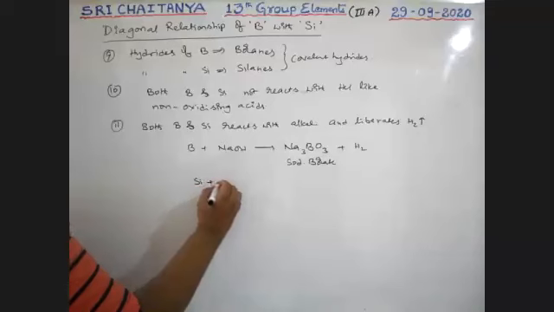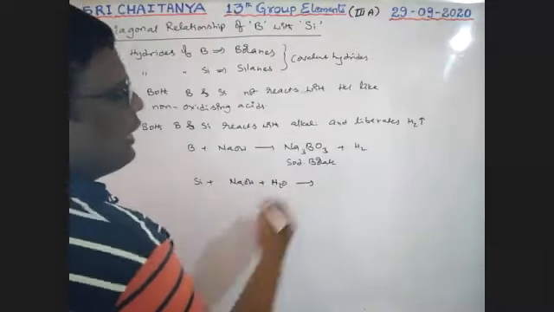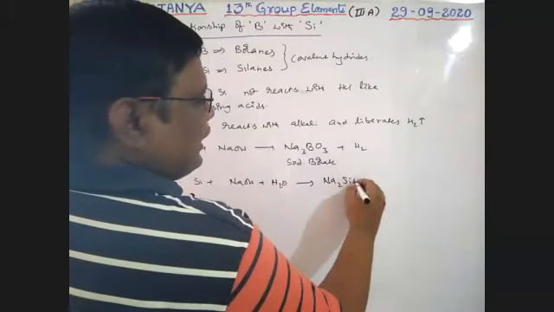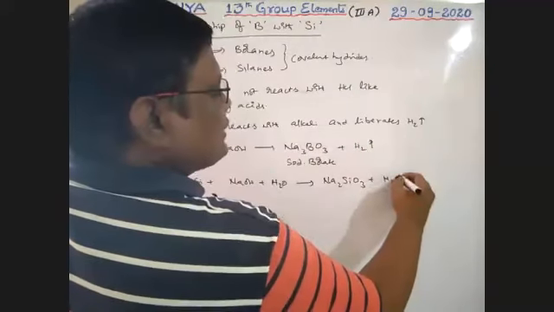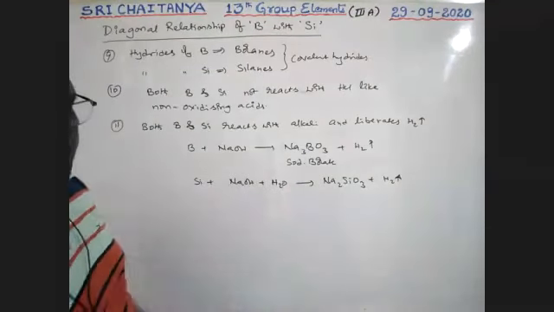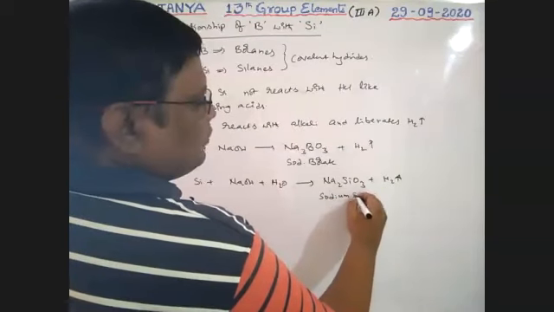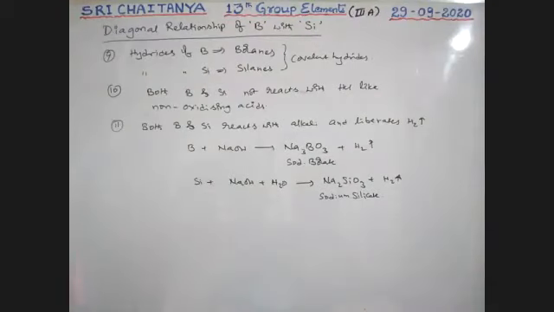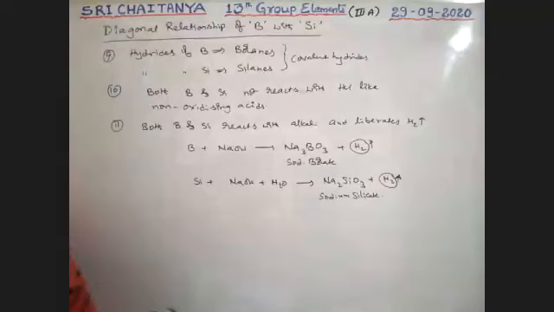Similarly, when silicon reacts with NaOH in the presence of water, in aqueous solution, that gives Na2SiO3 plus hydrogen gas. So in both cases hydrogen gas is liberated. It is sodium borate and sodium silicate. Both liberate hydrogen gas with alkalis.